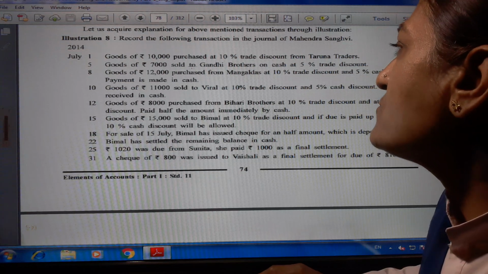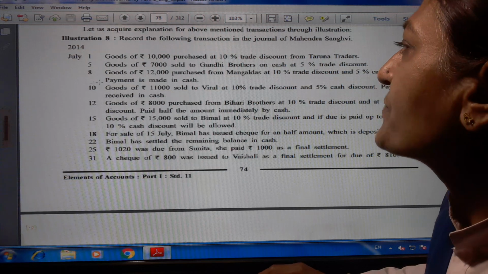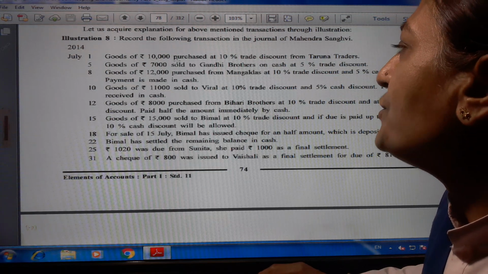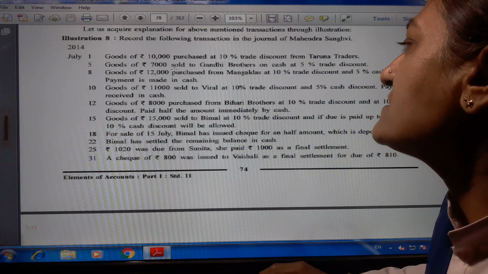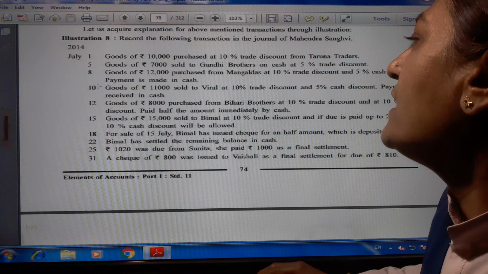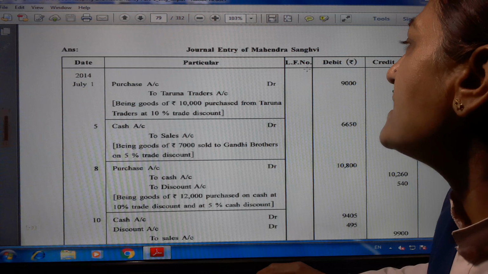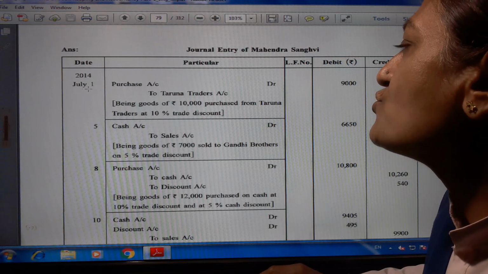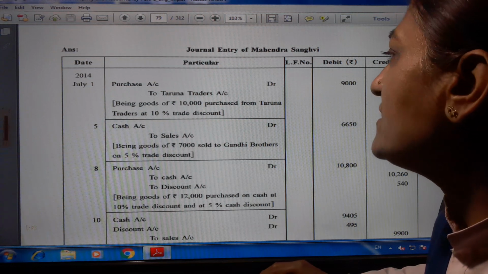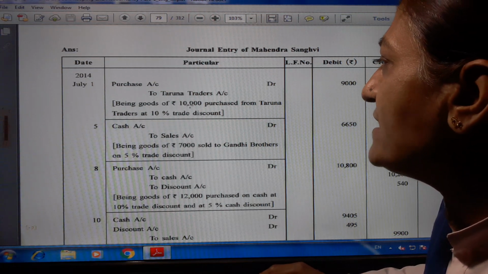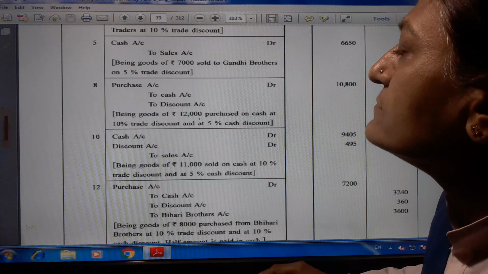Goods of rupees 7,000 sold to Gandhi Brothers on cash at 5% trade discount. 7,000 into 5 upon 100, 350 is there. 7,000 minus 350. This way we have to write this journal entry. Journal entry of Mahendra Sanghvi. 2014 July 1, purchase account debit 9,000 to Taruna Traders 9,000, being goods of rupees 10,000 purchased from Taruna Traders, 10% trade discount.